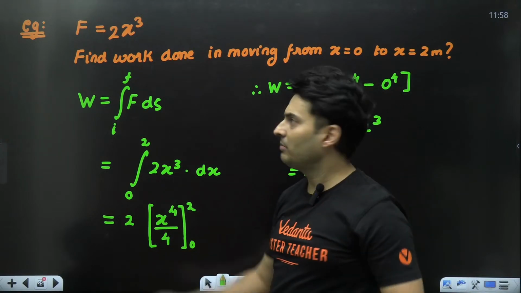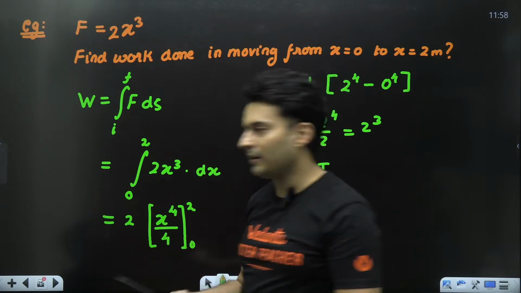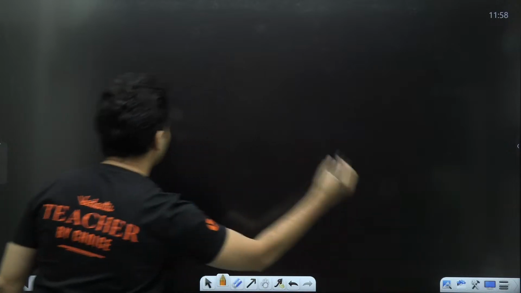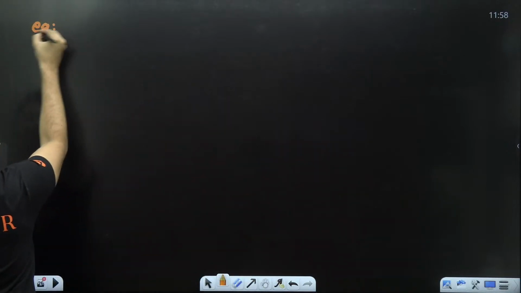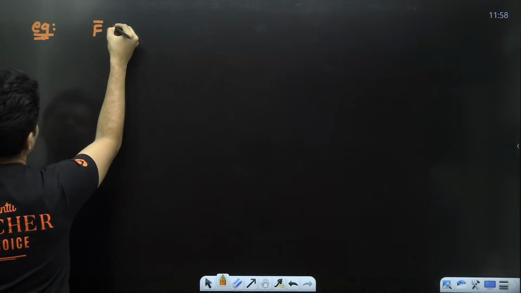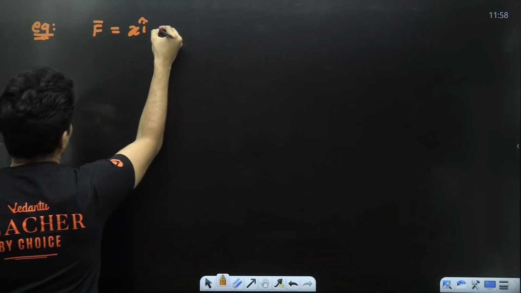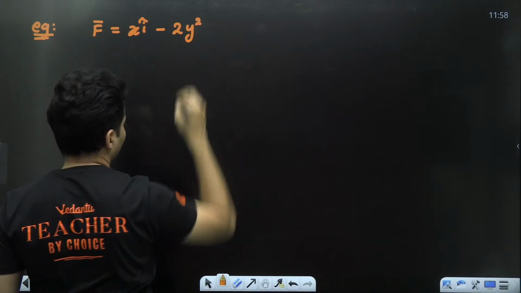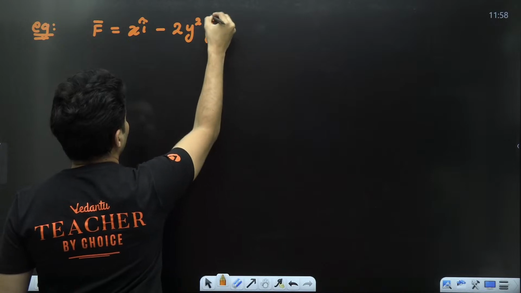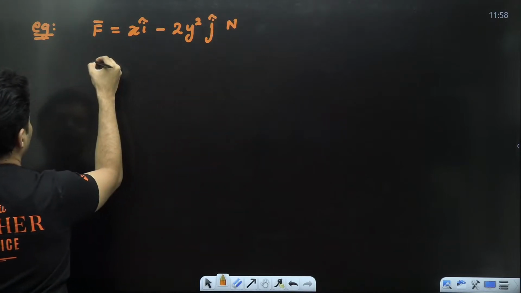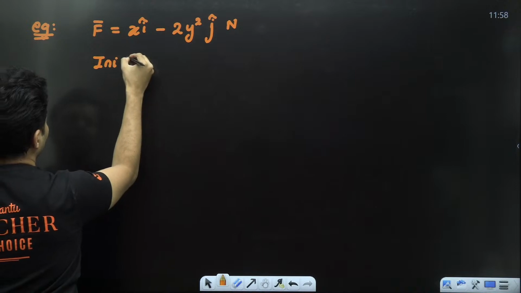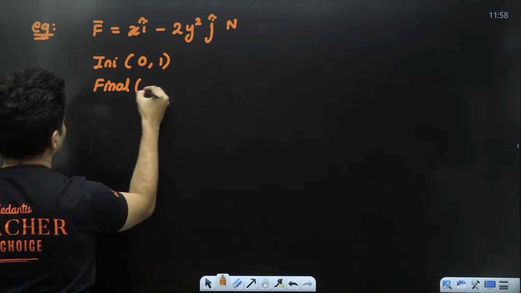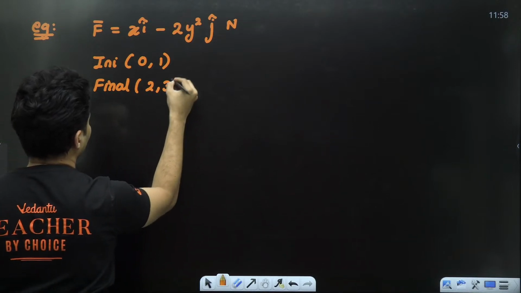Let's do one more question, but instead of x, let's also bring in y now. Both x and y will be there. Okay. So get ready for the next question where both x and y are there. Imagine I tell you our force is given by x i cap minus 2y square j cap Newton, and our initial location is basically (0, 1), and our final location is, let's say, (2, 3).